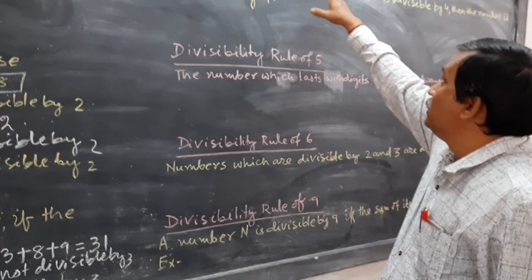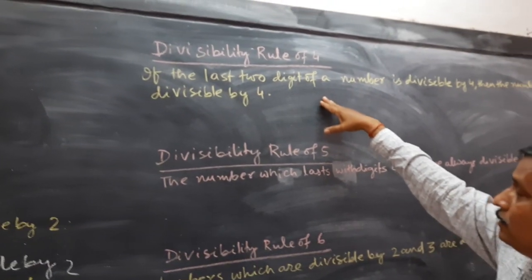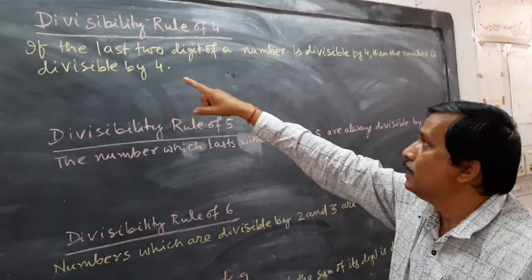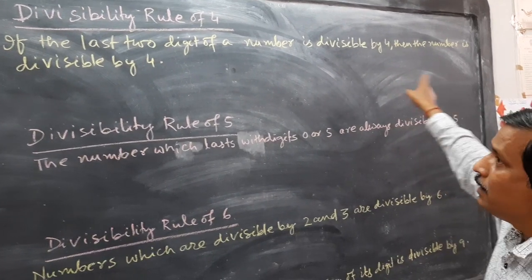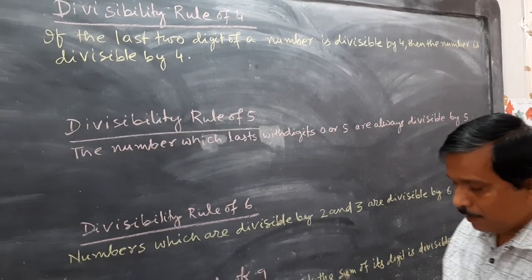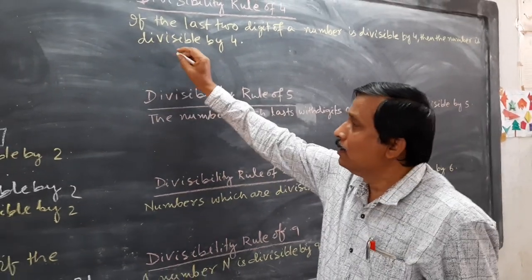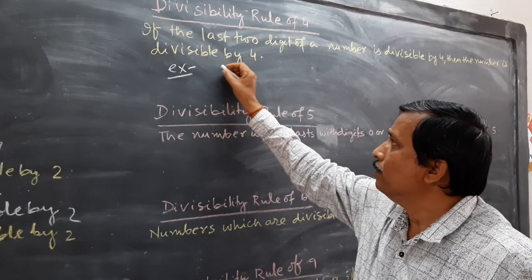So first we'll tell the divisibility rule of 4. This divisibility rule of 4 states that if the last two digits of a number are divisible by 4, then the number is divisible by 4. क्योंकि in your competitive examinations, smaller numbers will not come, big numbers will come.